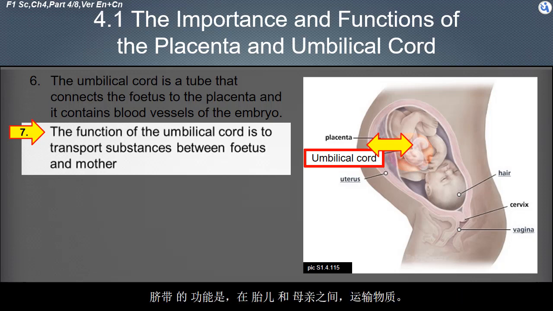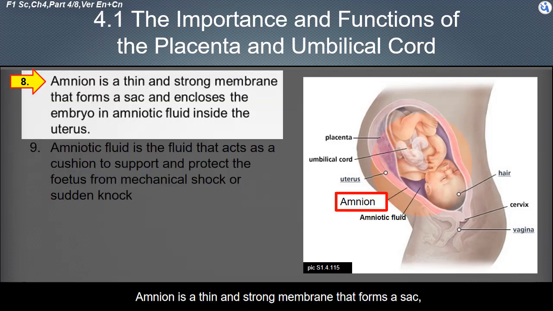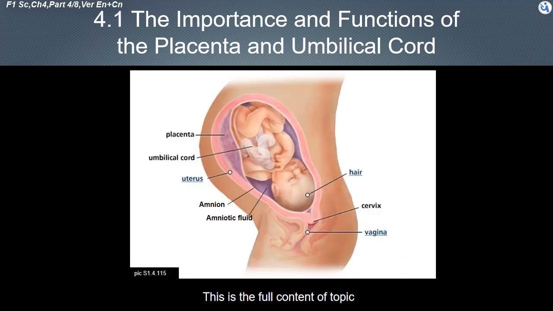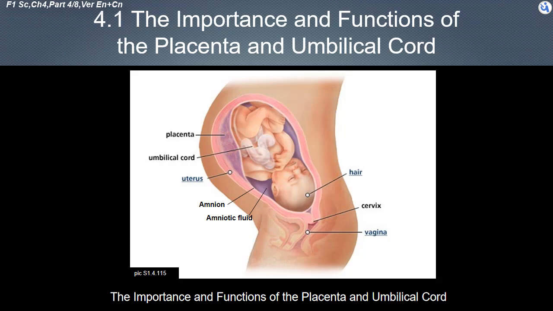Amnion is a thin and strong membrane that forms a sac and encloses the embryo in amniotic fluid inside the uterus. Amniotic fluid is the fluid that acts as a cushion to support and protect the fetus from mechanical shock or sudden knock. This is the full content of topic: the importance and functions of the placenta and umbilical cord.